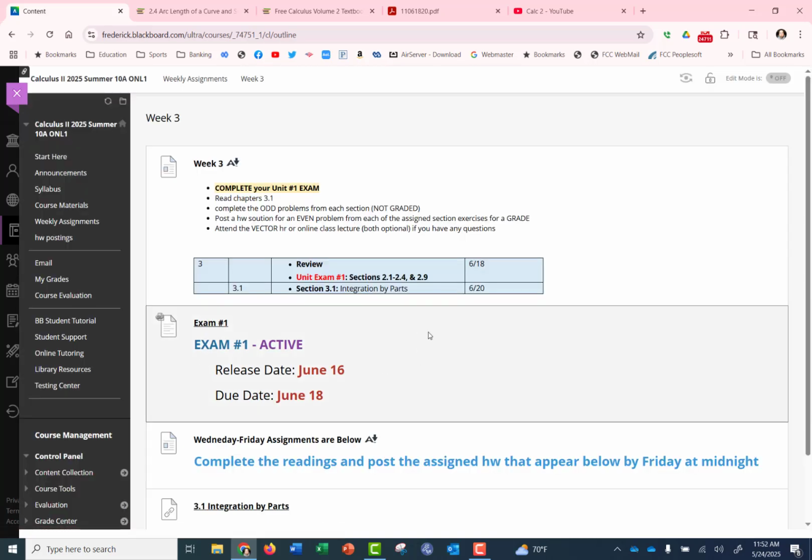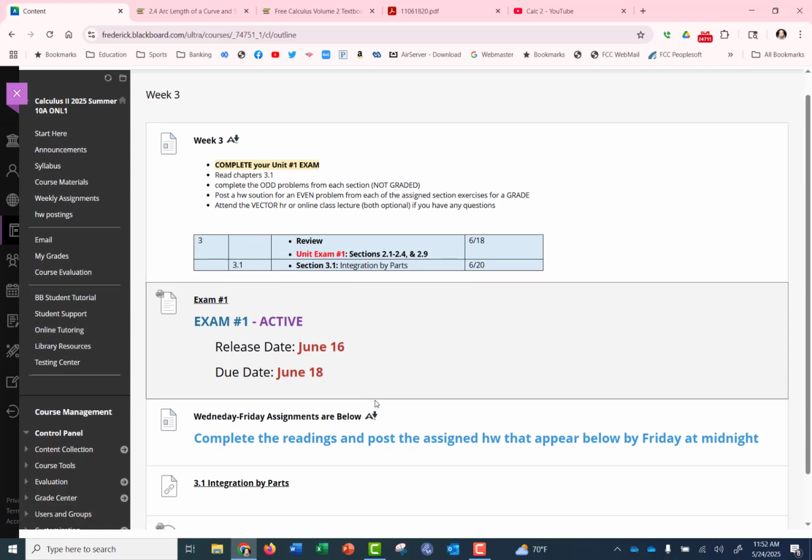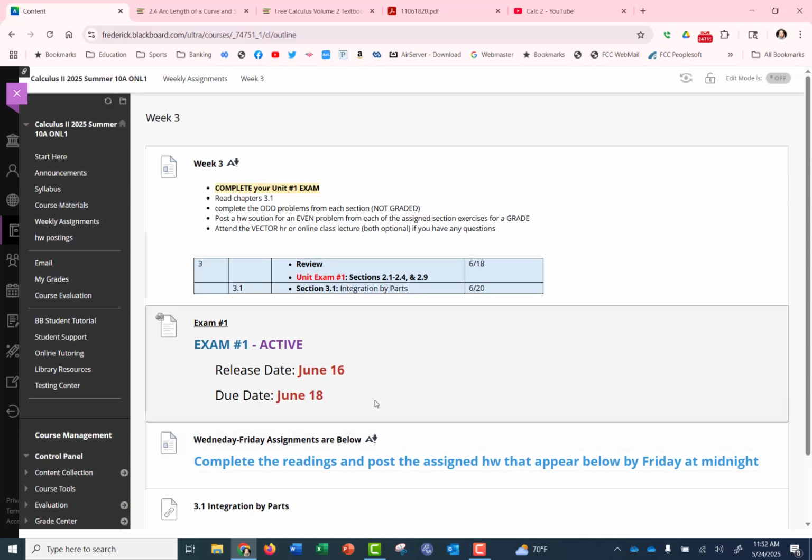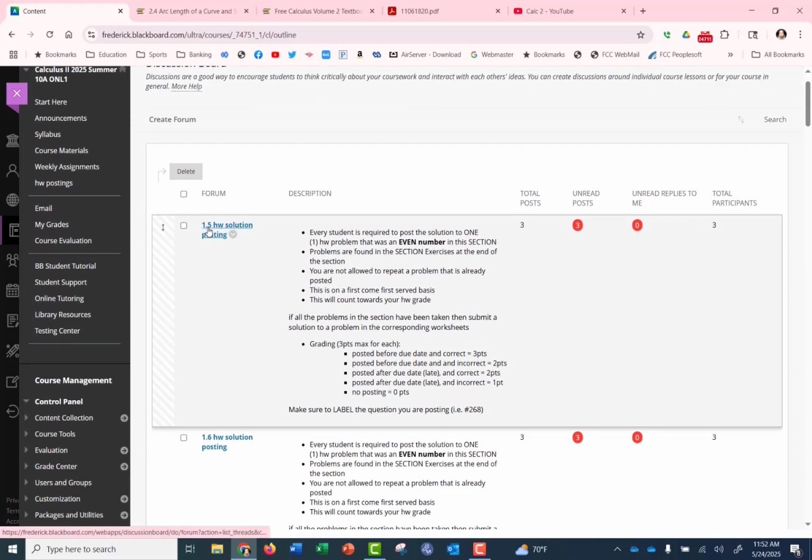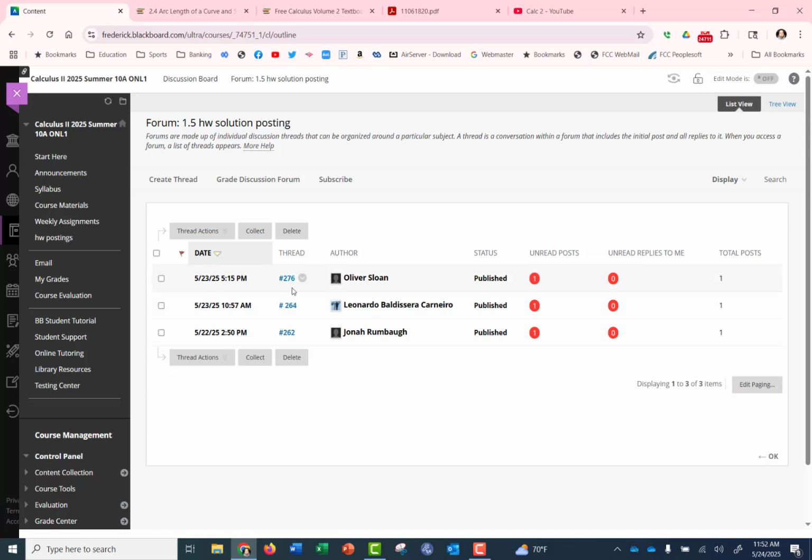In week 3 for this particular case, you can see that the exam will be released here. This will be a direct link to the exam. It'll be released on this particular date, and it's due on that date. The expectation is that you stay on pace and complete work on time. See the homework postings, again, giving you an example. For instance, here in section 1.5, you can see that some students have already submitted some of the even problems. 276, 264, and 262 are all off limits, and you see students have already attempted them. And so you have to choose another even number from that section to get credit for the homework.